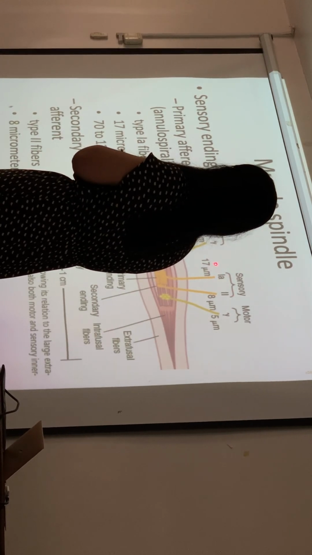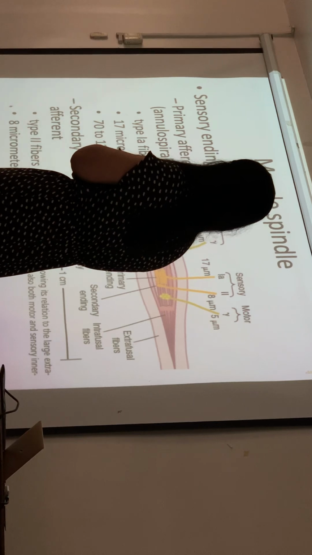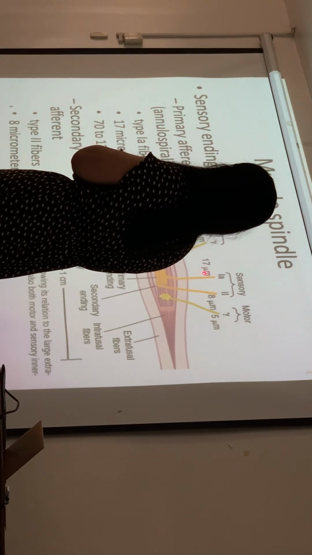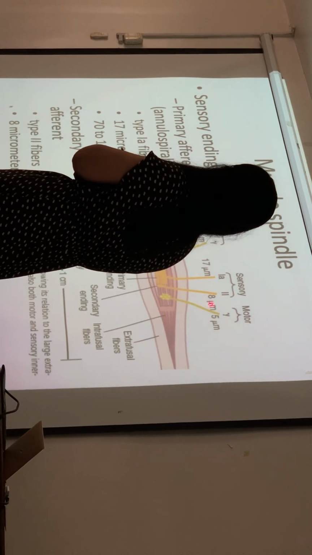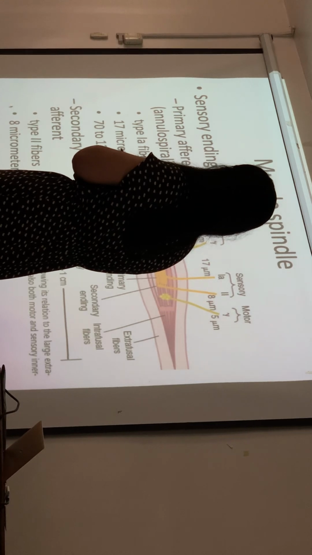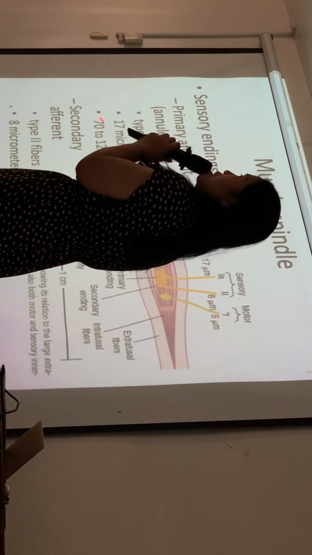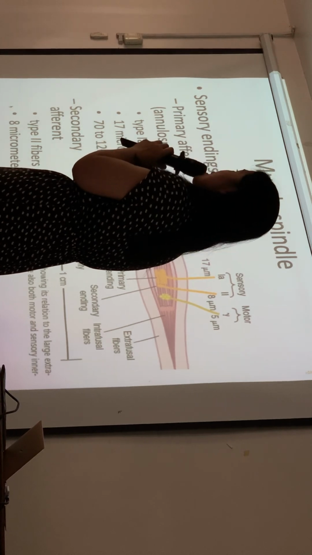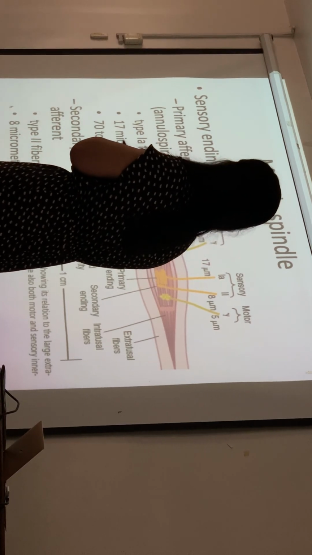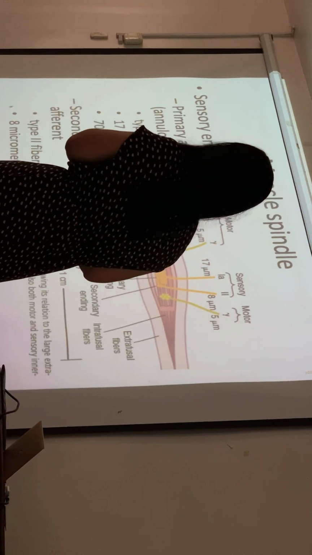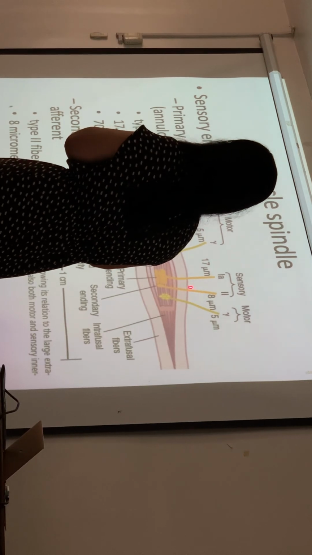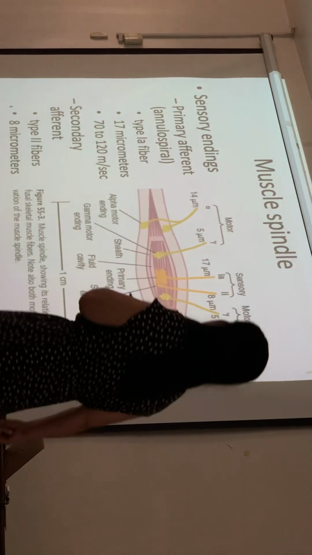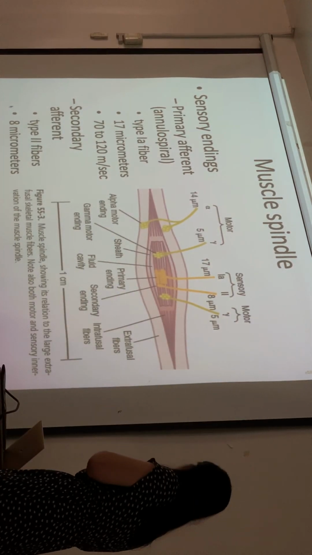The secondary is type 2. The primary is also bigger, and type 2 is smaller. And of course, the principle says that the bigger the fiber, the faster the conduction. So those are the two sensory endings on the intrafusal fiber.